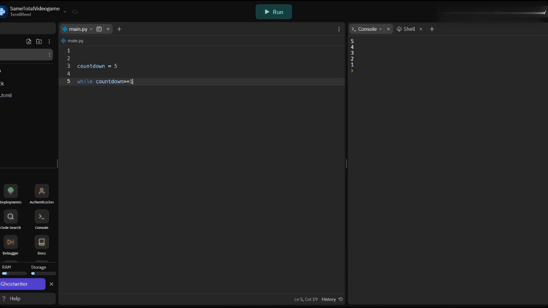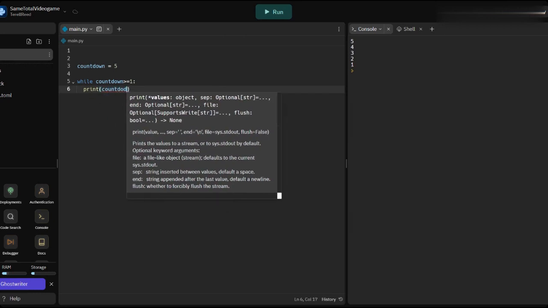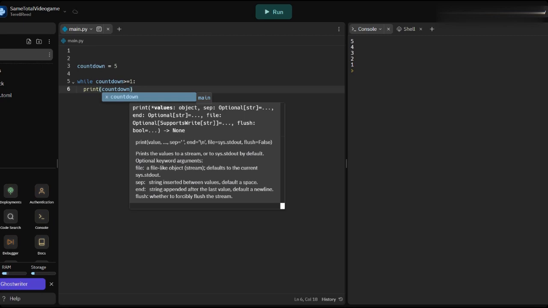This is called a condition. Every time that the loop iterates over the code, it is going to check if the condition is true or false. What it's trying to do is see if it should continue the loop or stop the loop at a point. So let's go ahead and continue. Let's say that I want to print the value of countdown.